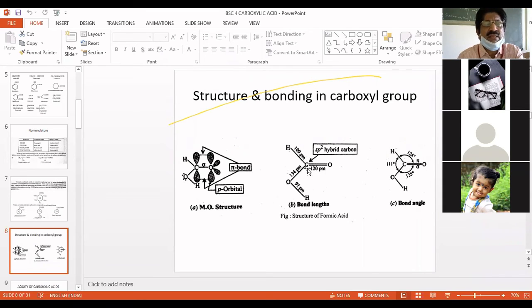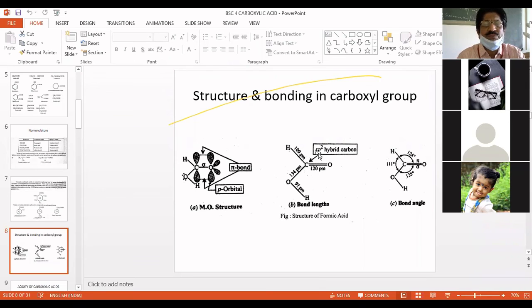It is particularly an sp2 hybrid carbon. What does it mean? sp2 means, I think everybody knows that one s and two p orbitals interact or merge together and give 3 equal-sized orbitals, and they are called sp2.